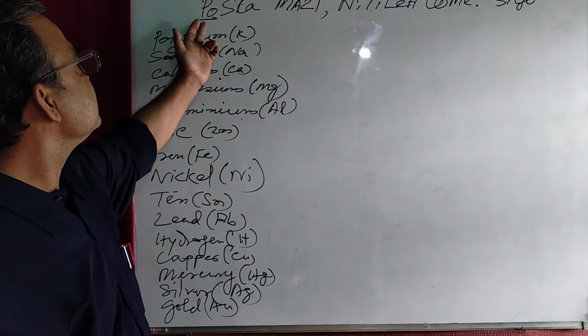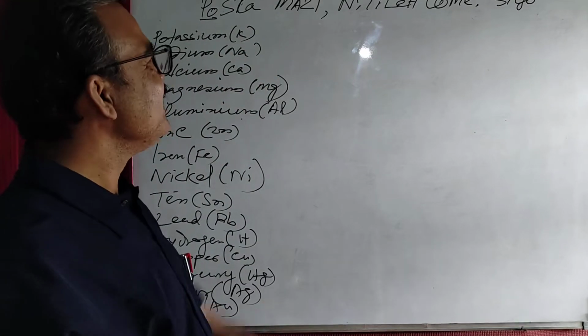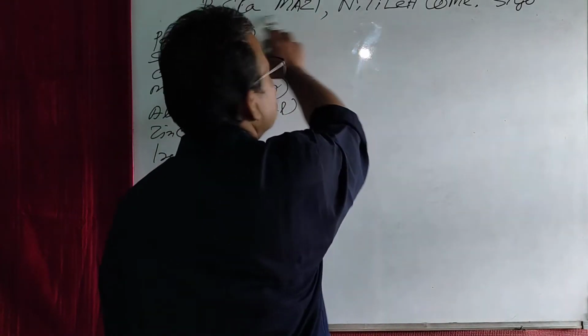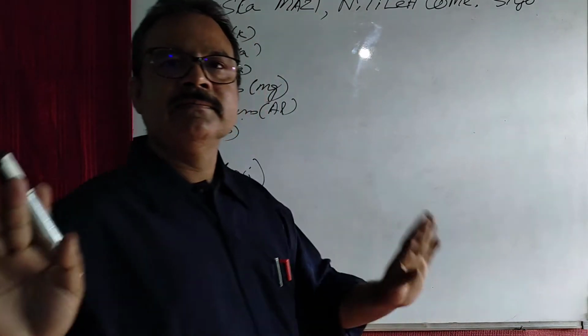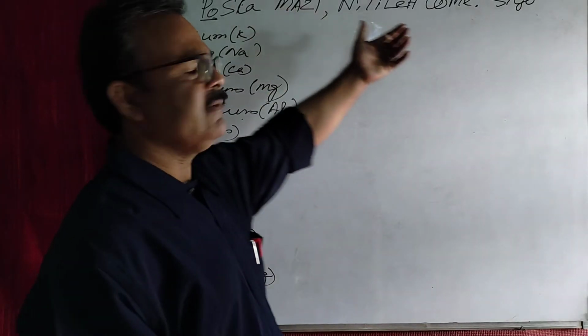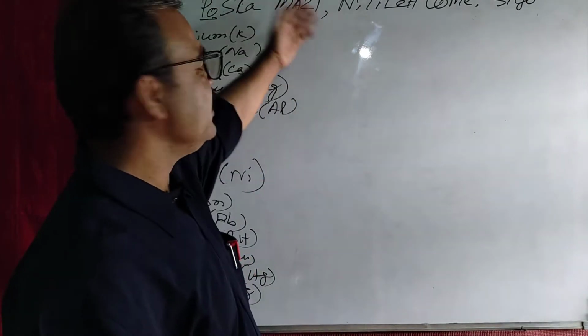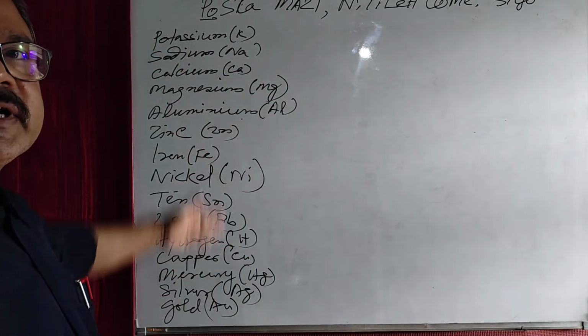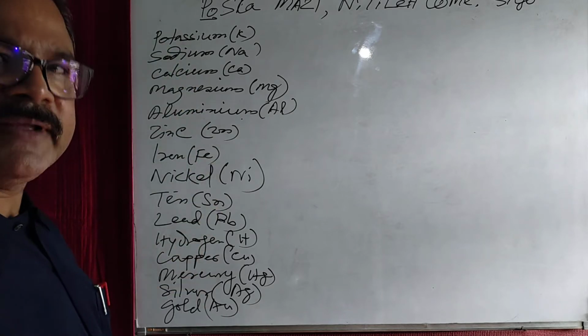Okay, now once again, Puska Maji Nitile Kam Sigo. And this particular group of words does not have any definite meaning. Simply, it will help to remember this arrangement of metals in decreasing order of their reactivity.